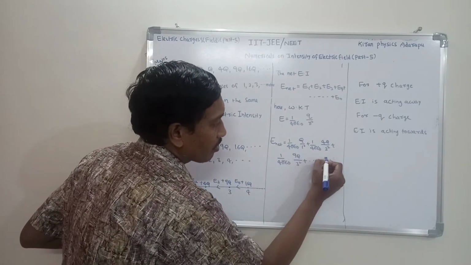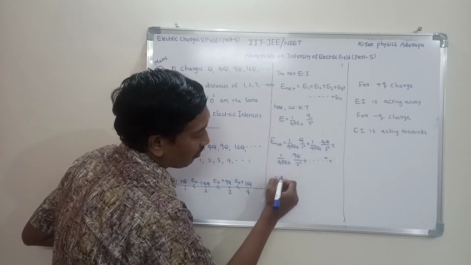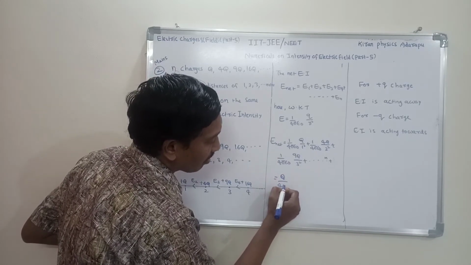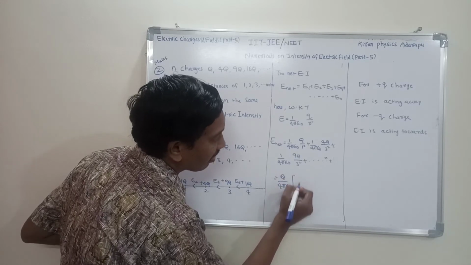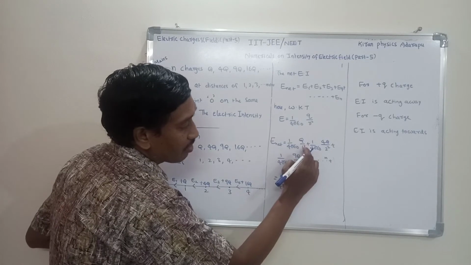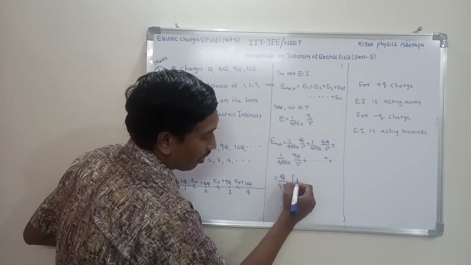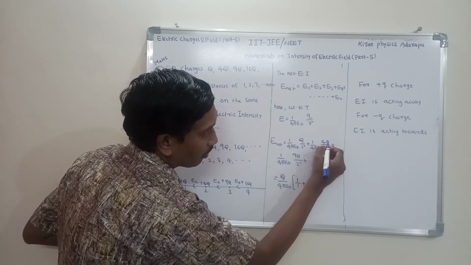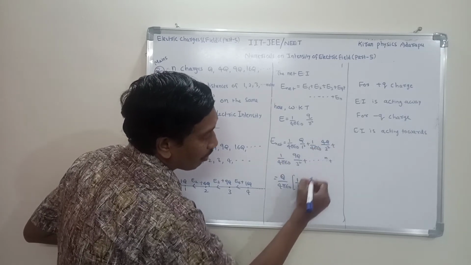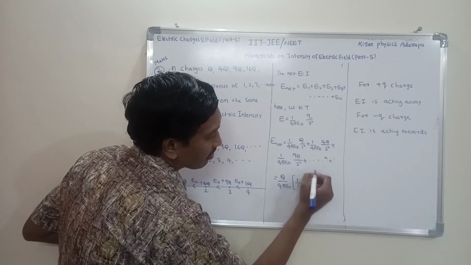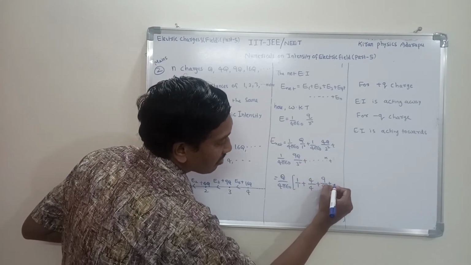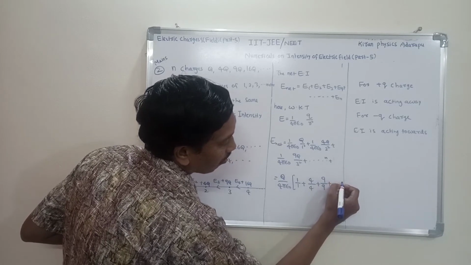How to simplify this? Take q by 4 pi epsilon naught common. What remains? 1 square means 1 by 1. Next, with q by 4 pi epsilon naught common, what remains is 4 by 2 square, which means 1. Next plus 9 by 3 square, which also means 1, and so on.